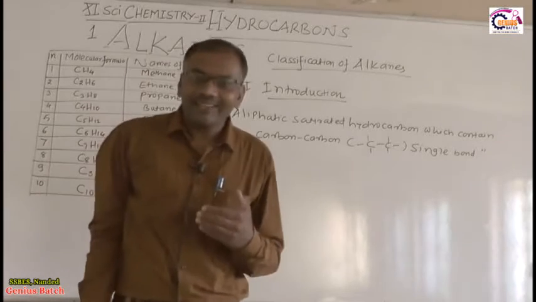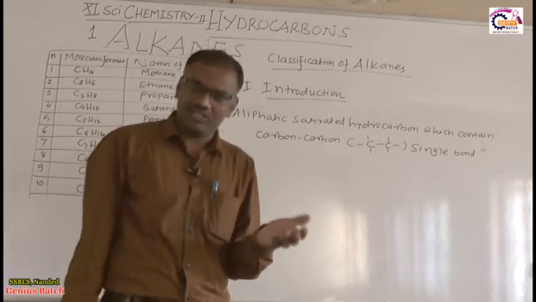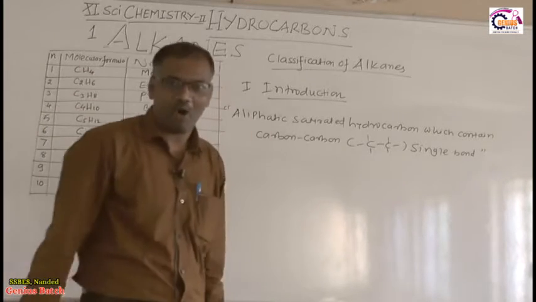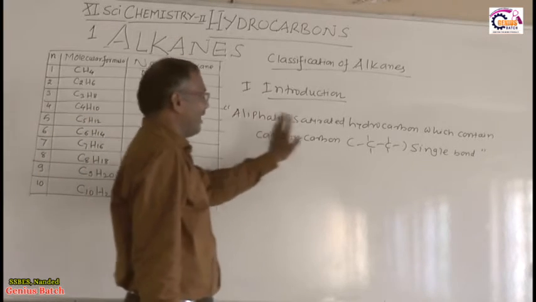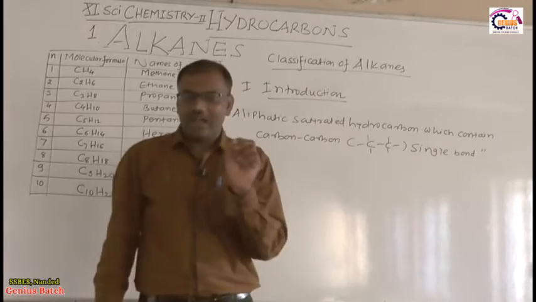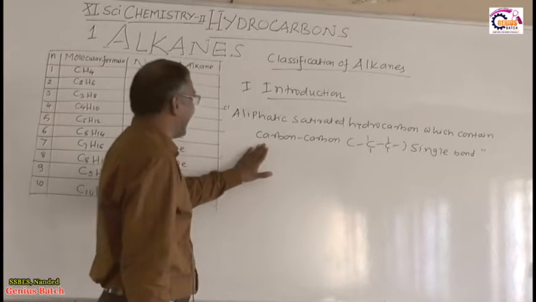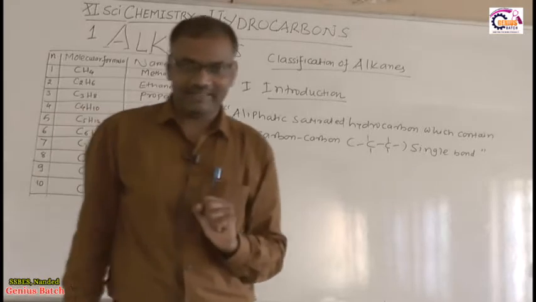What do you mean by aliphatic saturated hydrocarbon? Aliphatic in the sense they produce oil, one thing. Second thing, aliphatic is nothing but a single bonded compound. Therefore, an aliphatic saturated hydrocarbon which contains at least one carbon-carbon single bond is called alkane. This is the definition of alkane.